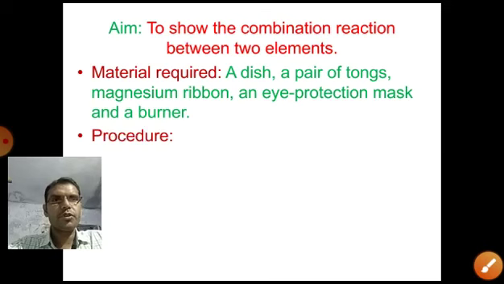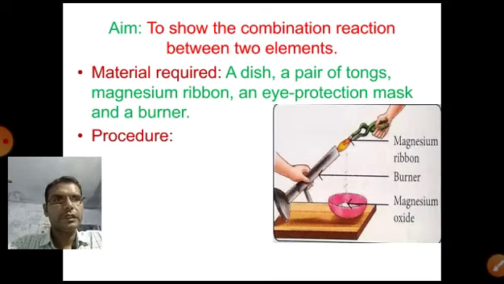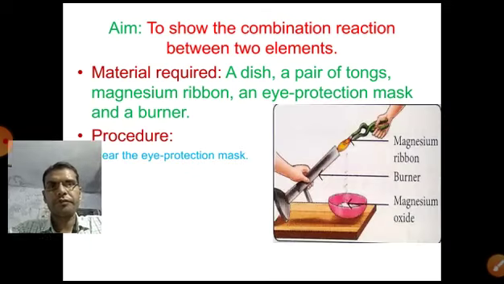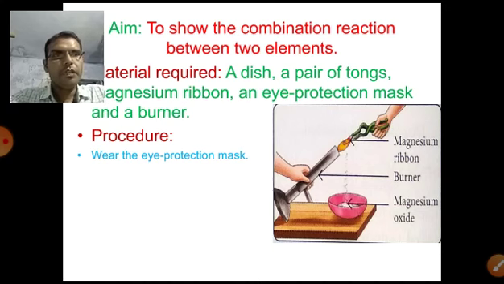Now then, the procedure. First, before starting this experiment, we wear the eye protection mask, because during this activity some gases and some dust particles are released that harm our eyes.